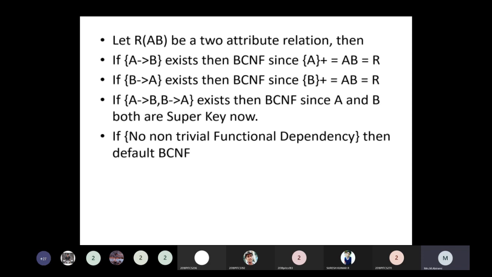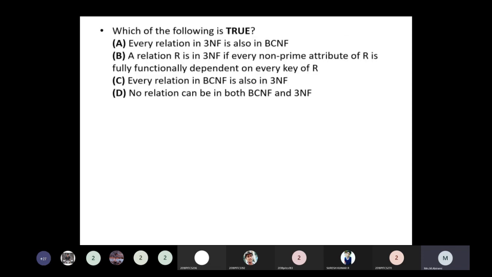The next slide is given for explanation. Okay, how the answer is justified is correct. The next statement: which of the following is true? Every relation in 3NF is also in BCNF. Then another one.